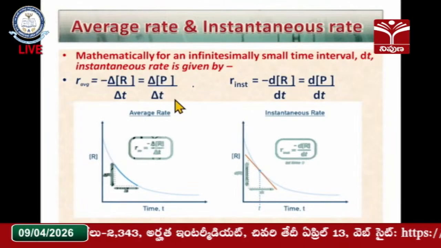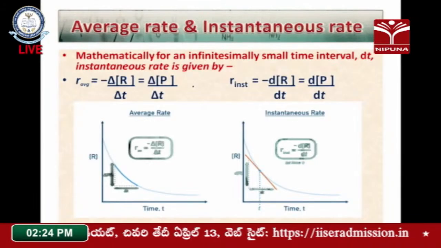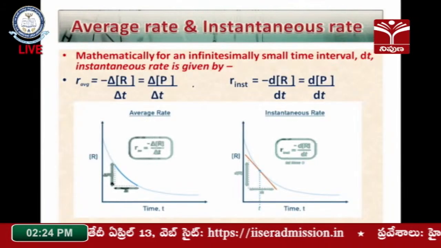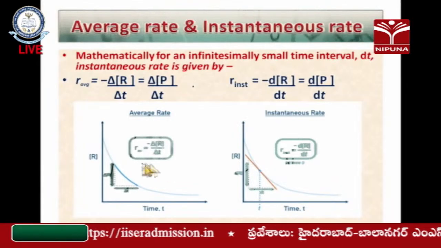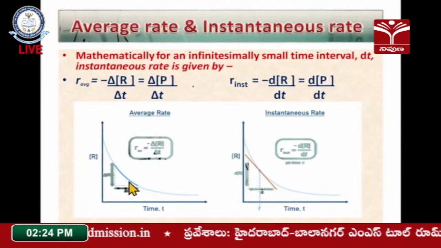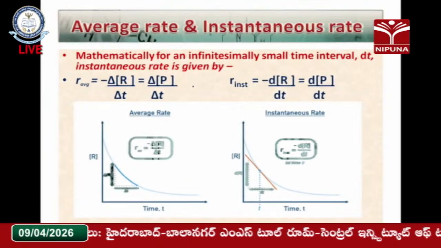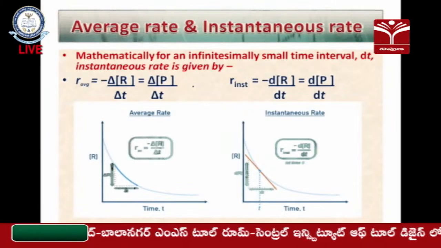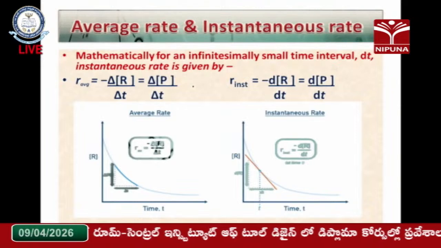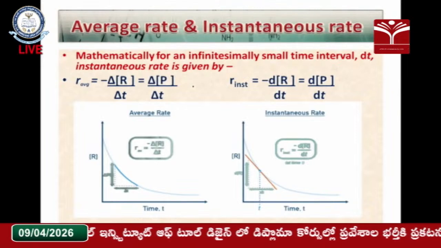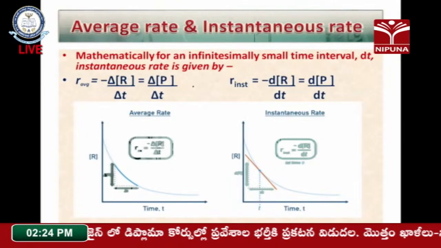For the average rate of the reaction, we consider the time interval from 1 minute to 10 minutes, because there is variation. At 1 minute, for example, it is 1 mole per liter per second, for 2 minutes it is 3 moles per second, something like that. So we take the average and we get the value. But in the instantaneous rate of the reaction, we want the value at a particular time.